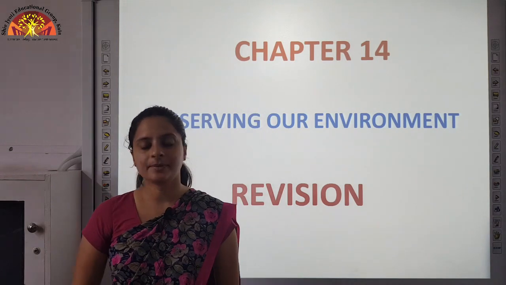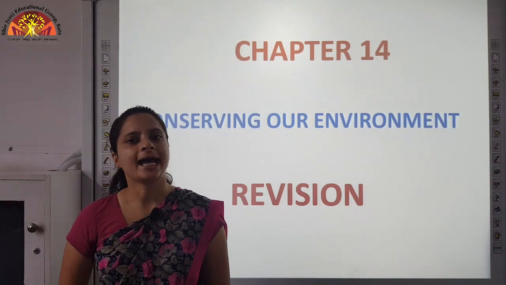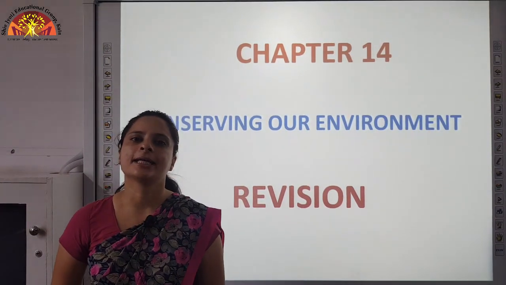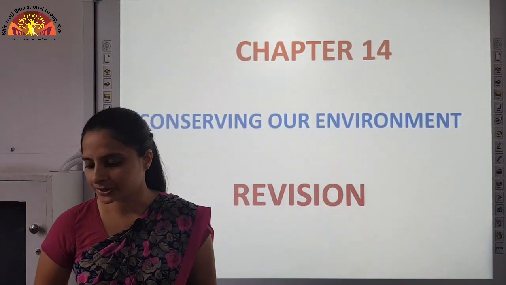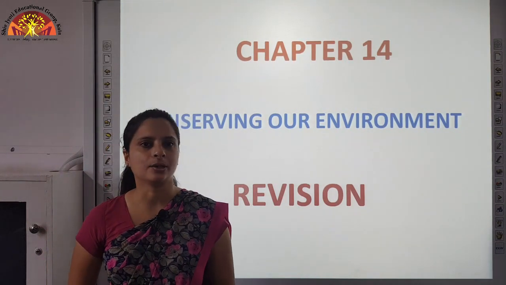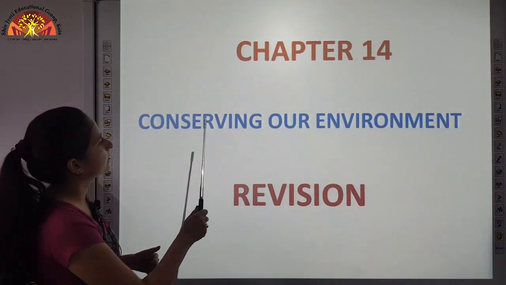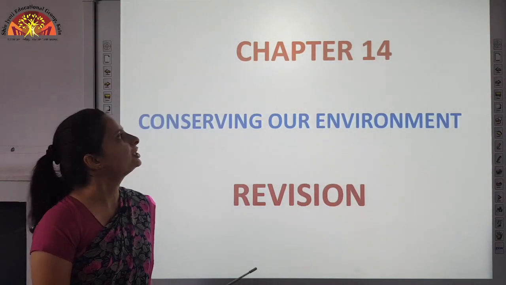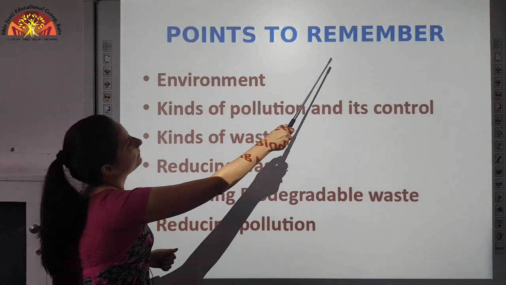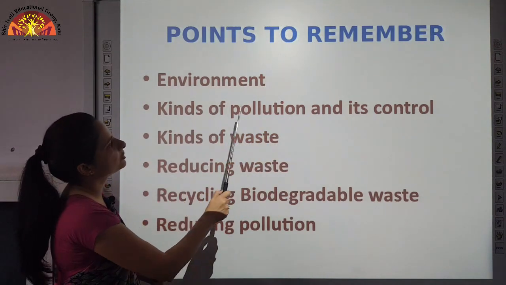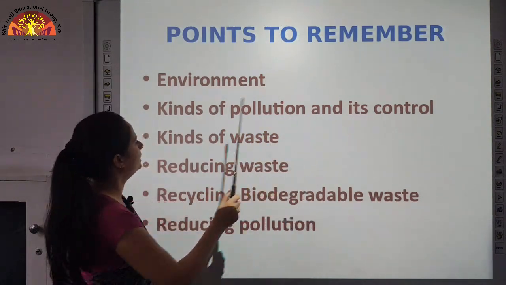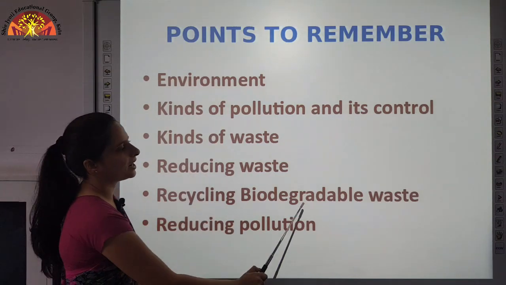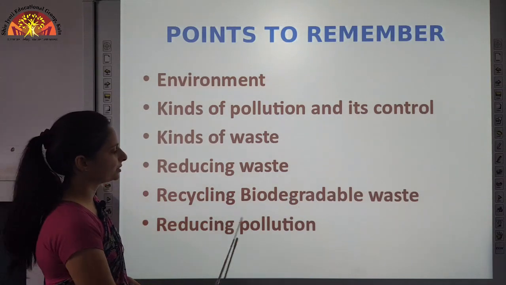Children, today we will be doing chapter number 14 as revision in social studies. So you can take out your books, Getting Ahead in Social Studies, chapter number 14, page number 101. Conserving our environment. We will cover the important topics of the chapter. Points to remember: environment, kinds of pollution and its control, kinds of waste, reducing waste, recycling biodegradable waste, reducing pollution.